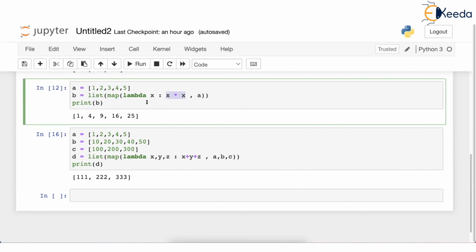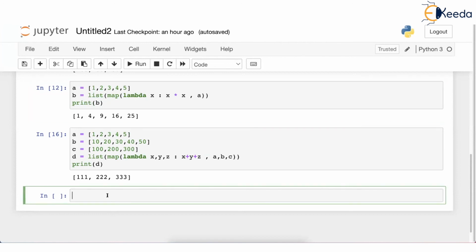Now the point is, can we write the code like this? Of course, what will be the code without using map or without using lambda? What code will we write? Think over it now. Think over it as I am writing. We will say A is 1, 2, 3, 4, 5. This is our list.